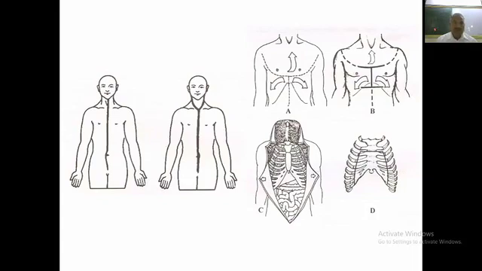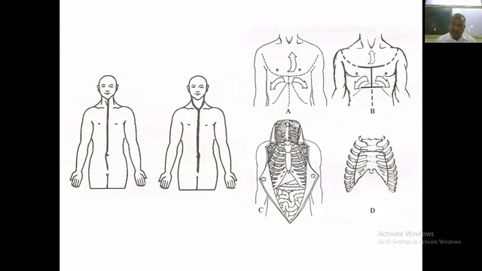Eye-shaped incisions start from the suprasternal notch straight down to the pubic symphysis, avoiding the umbilicus. The aim of avoiding the umbilicus is so that stitching will be easy.